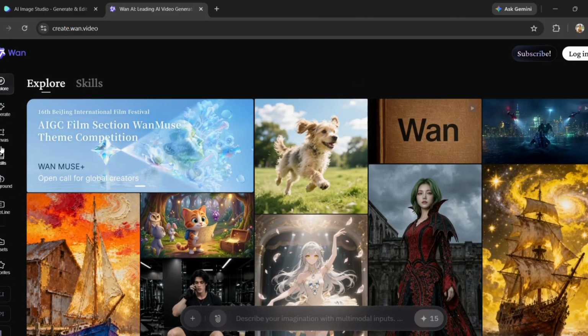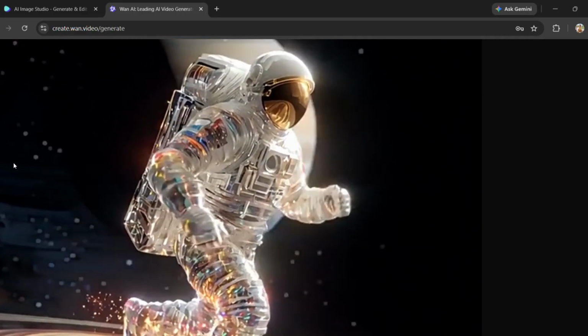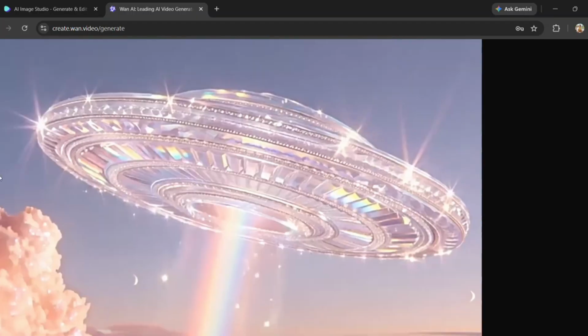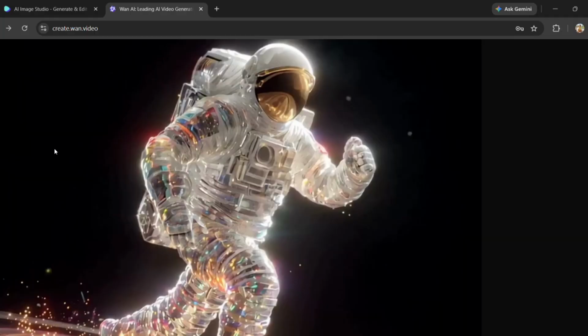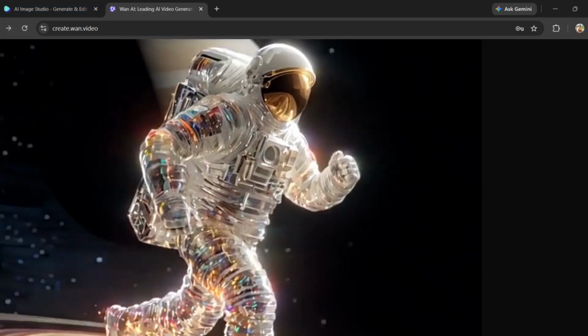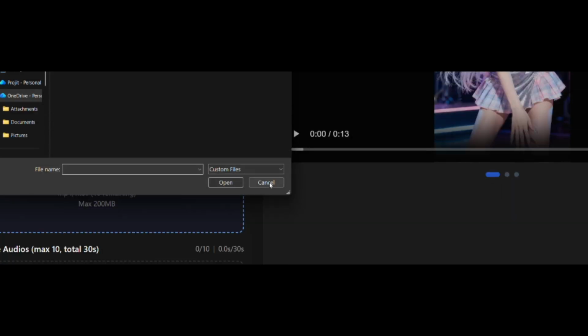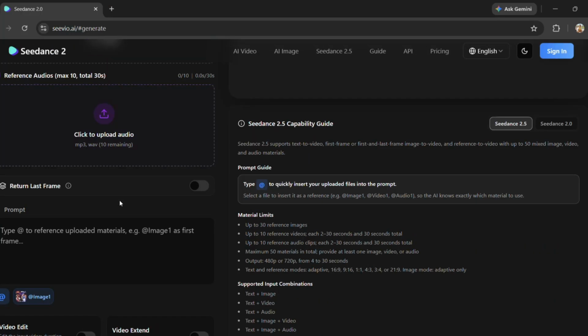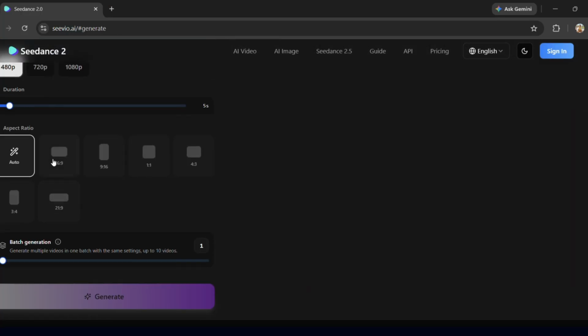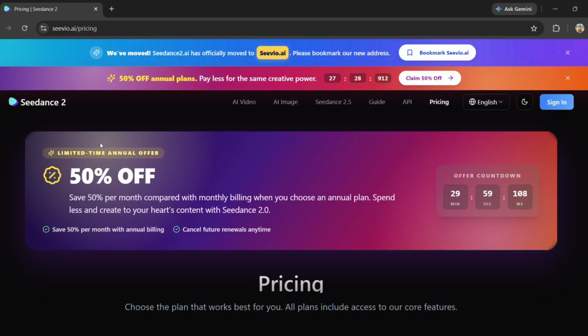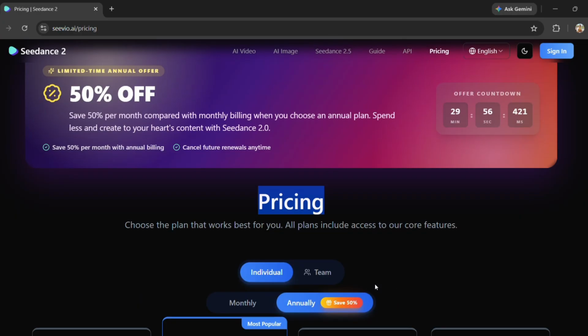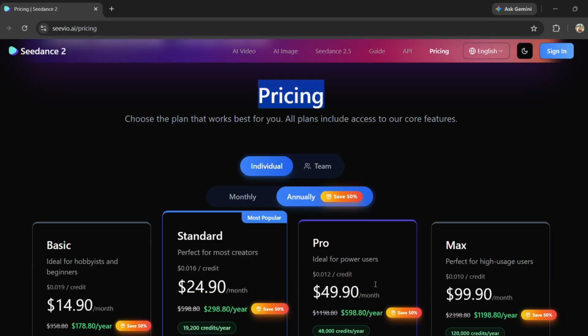Test 2: image plus video plus audio. Now this is where Seedance gets really interesting. I'll provide a character image, a reference video, some background audio, and a text instruction. Seedance 2.0 can combine all of those references and use them to understand the character, composition, motion, camera language, and sound. Wan has powerful reference and animation workflows too, but Seedance's multimodal input system makes this workflow much easier to direct. Winner? Seedance 2.0.